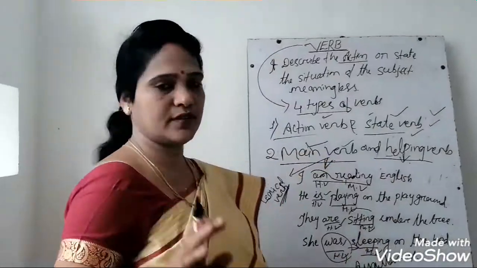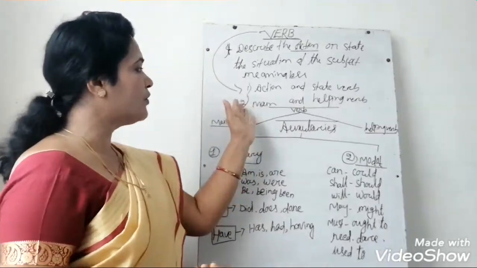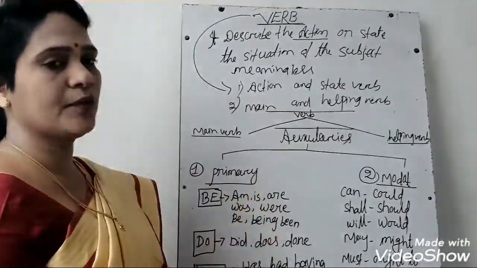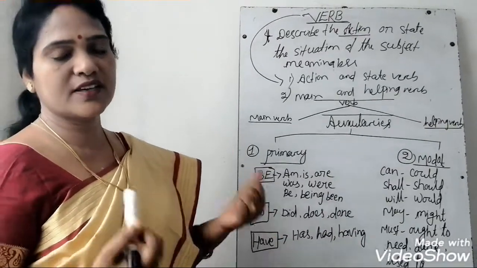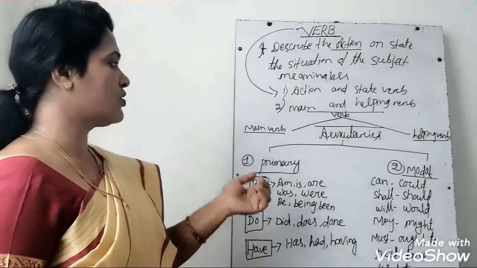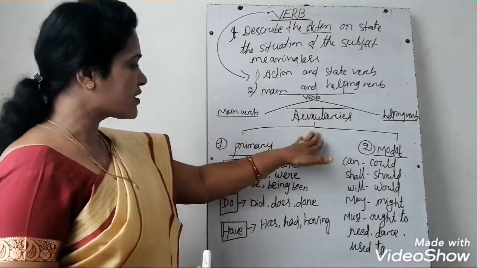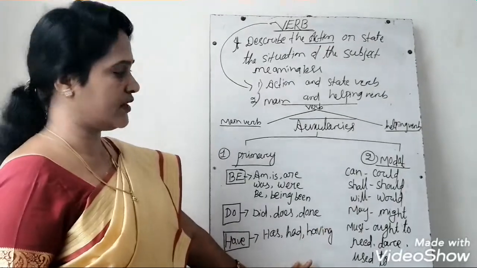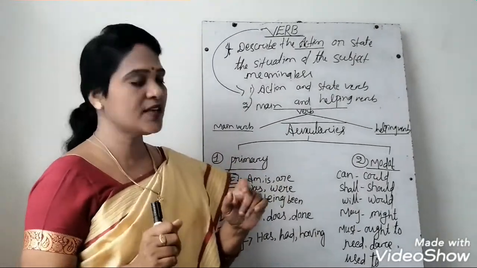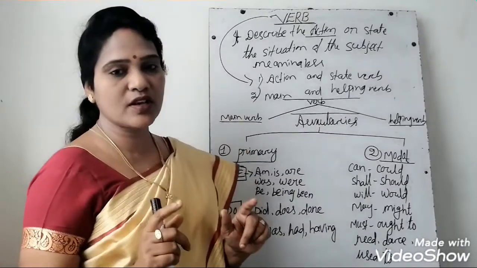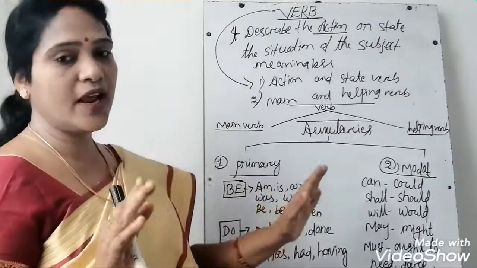Understood? Dear children, we have discussed the action and state verb. Now we will discuss the main and helping verb. The helping verb has no lexical or dictionary meaning, so it is called the auxiliary. I have already told you. Now we will discuss what the auxiliaries are. The auxiliaries are divided into two parts. The first is the primary auxiliary and the second is the modal auxiliary. Primary and modal.